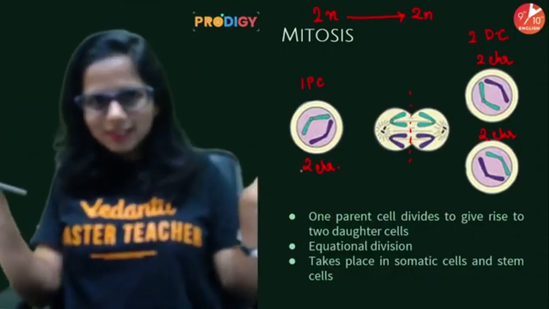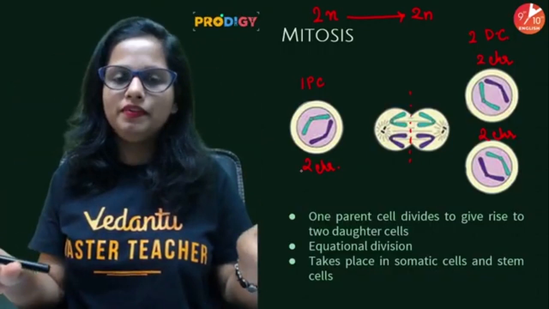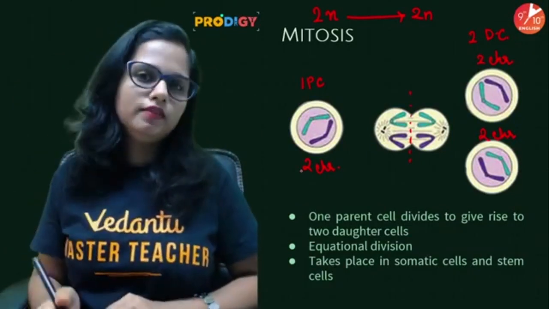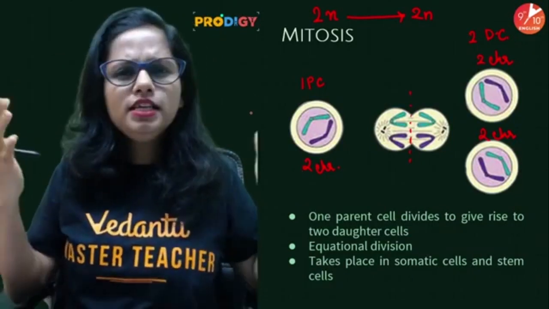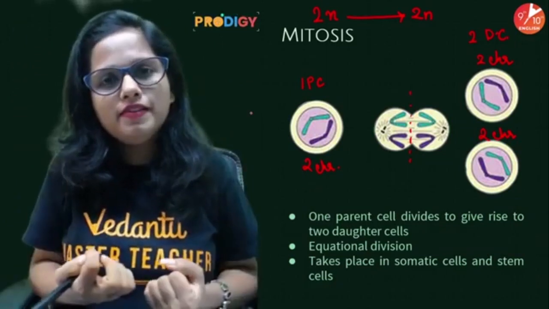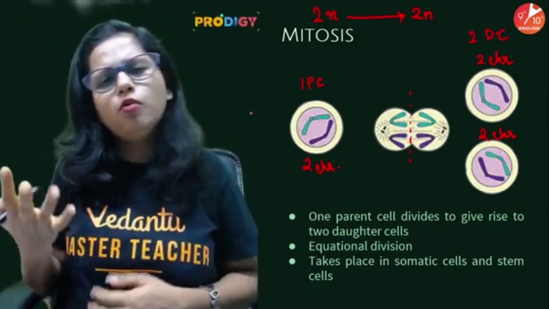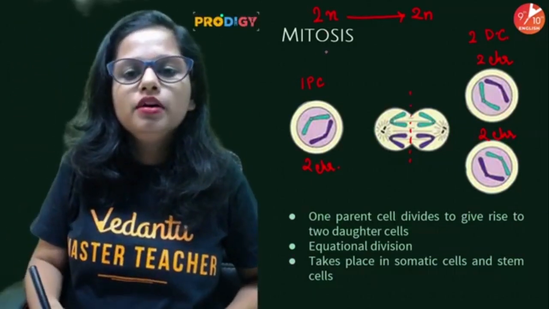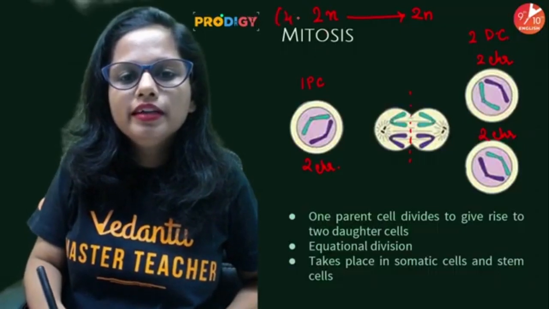Let me explain it to you in a simple manner. For example, in human beings, how many chromosomes are present in all our body cells? The number is 46.